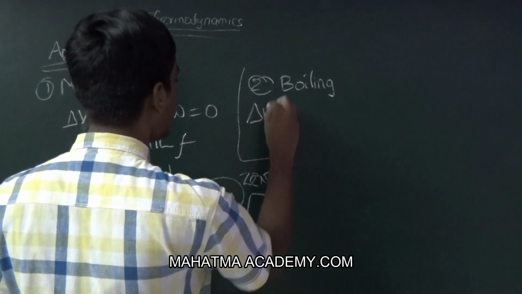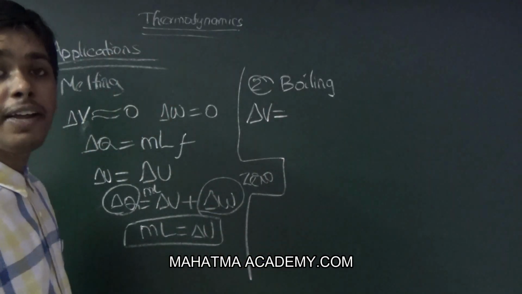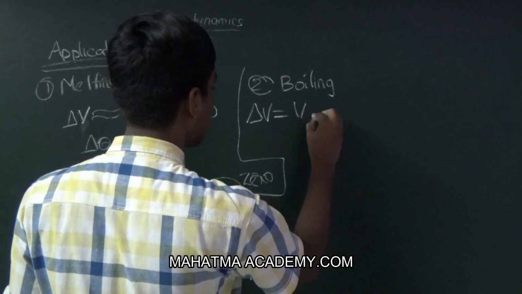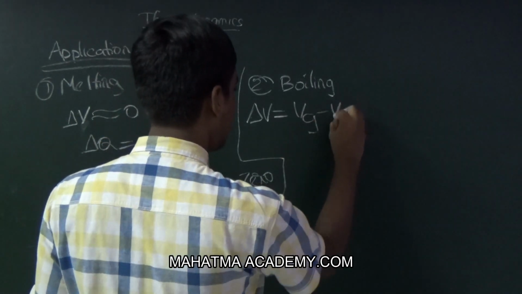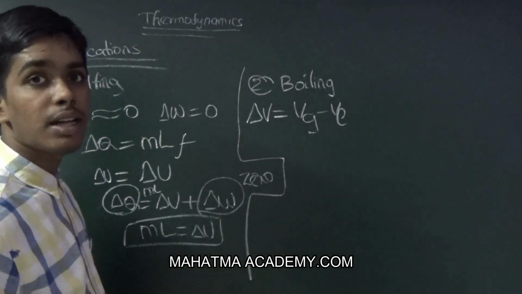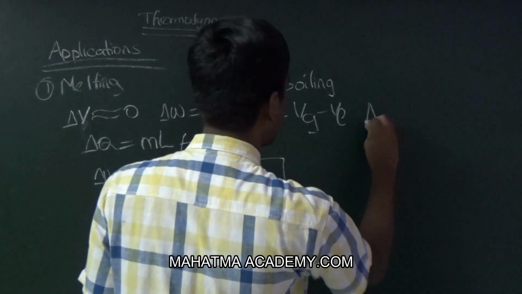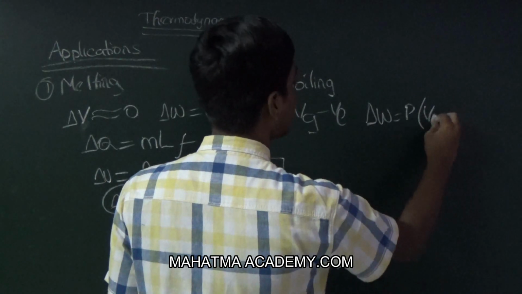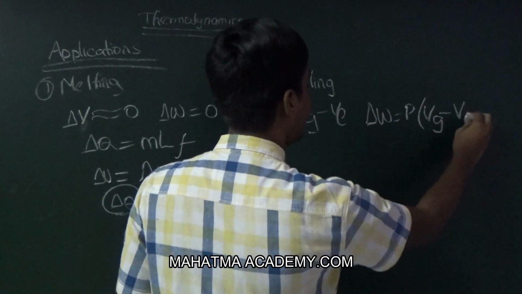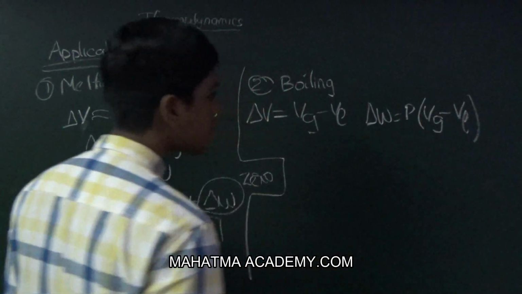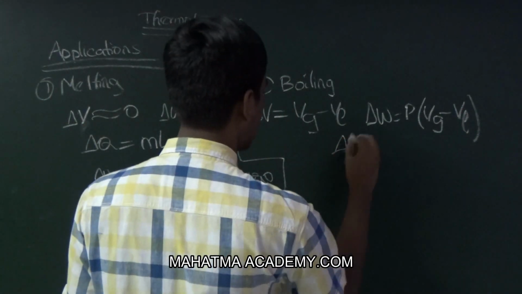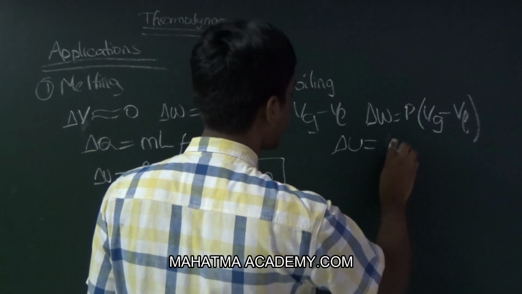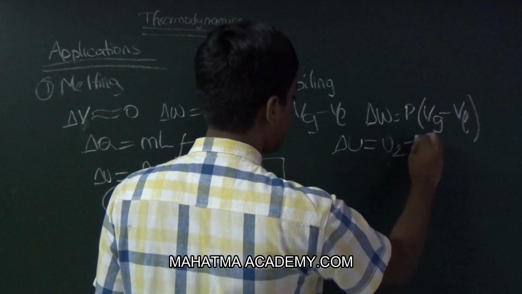Here delta V is equal to V gas minus V liquid, and delta W is equal to P into V gas minus V liquid, and delta U is U2 minus U1.